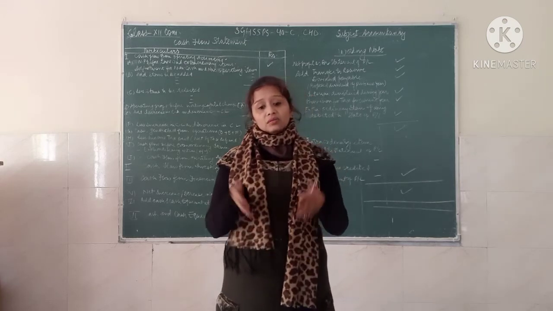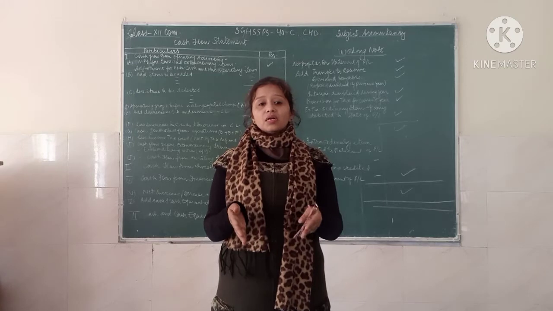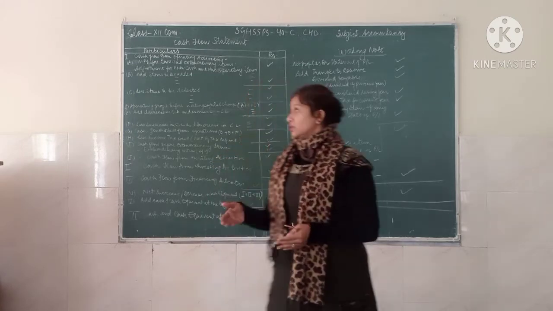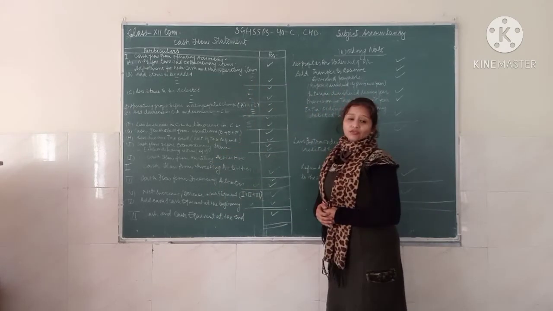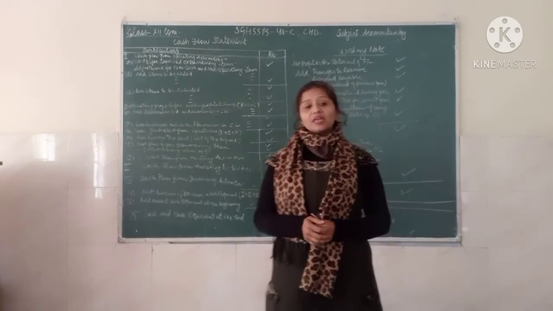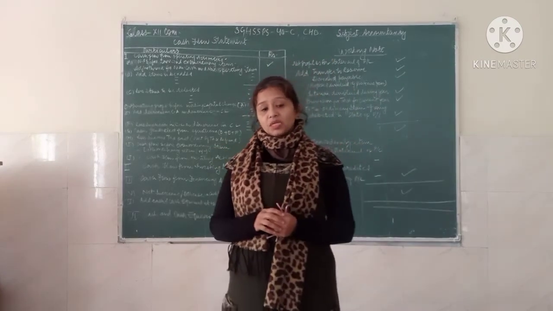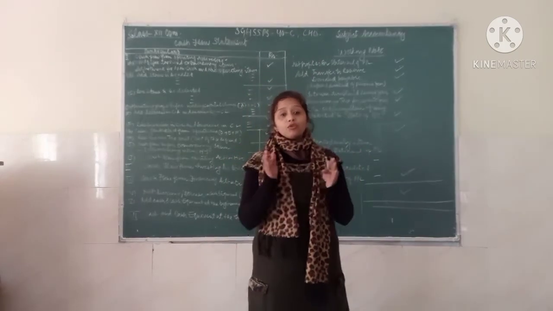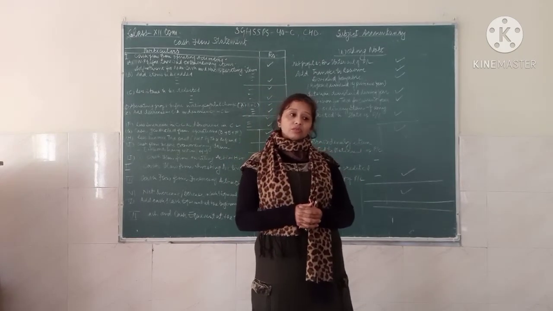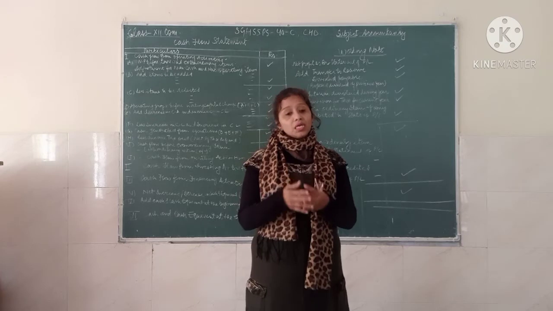So in this lecture we come to the topic of the cash flow statement. A cash flow statement is a statement of the cash. It means how the flow of cash happens in your business.